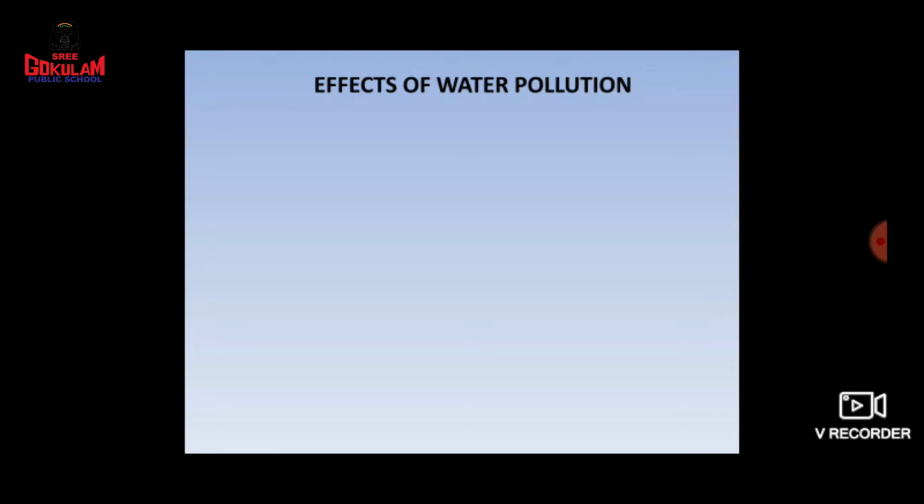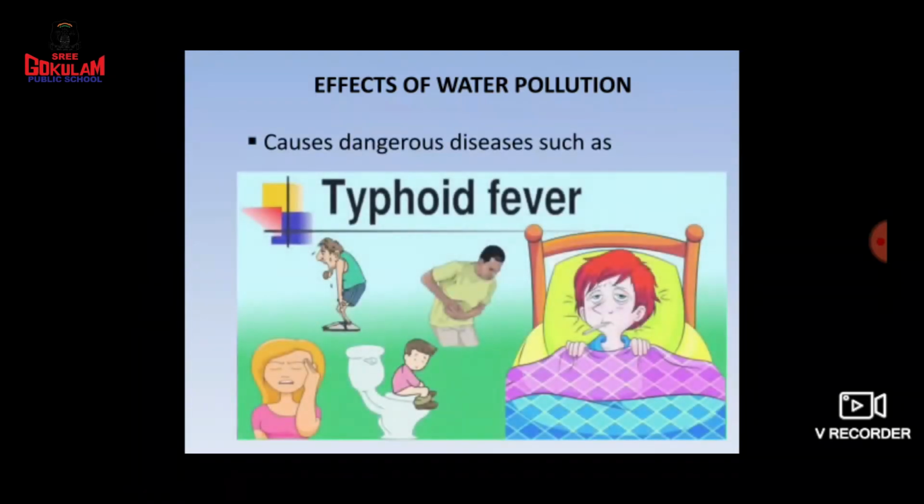This sewage contains many germs, and when we drink this water it can cause very dangerous diseases such as cholera and typhoid. What is typhoid? It's a fever. In this condition, children, stomach pain will be there, then vomiting, loose motion, headache, and high fever. All these symptoms will be there.